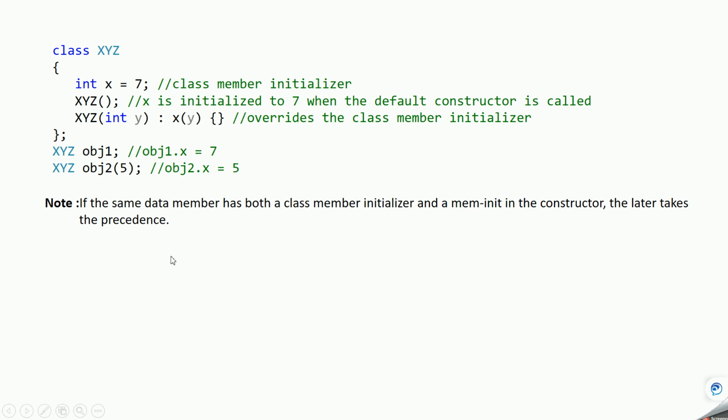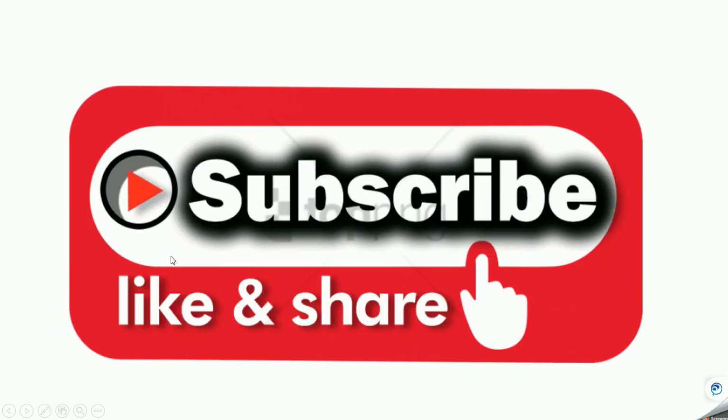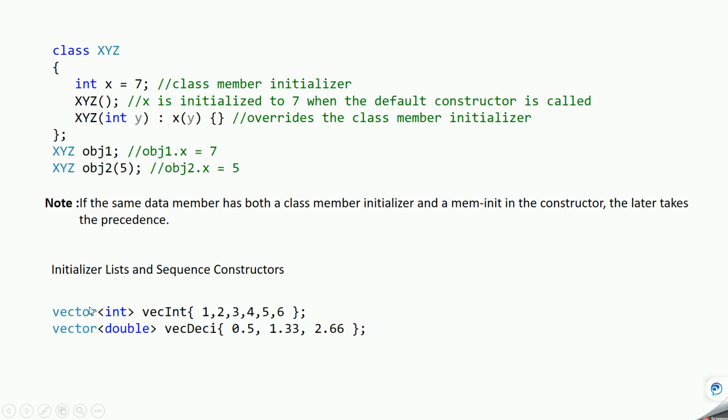In the same way, you can initialize a vector, or any container like vector, map, or deque, using braces like this. This is the proper way to initialize in C++11, and it is easier.